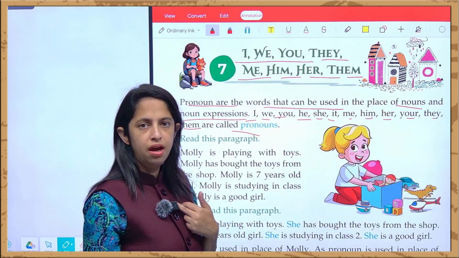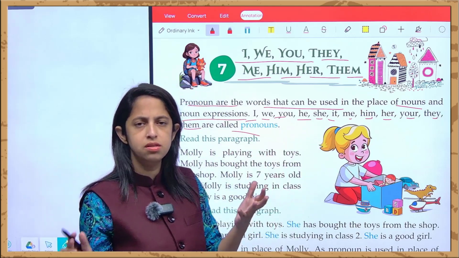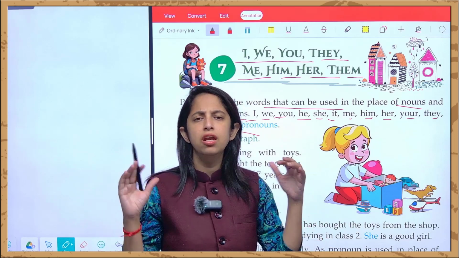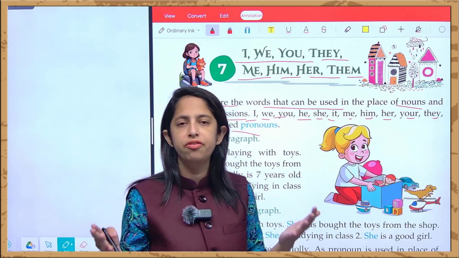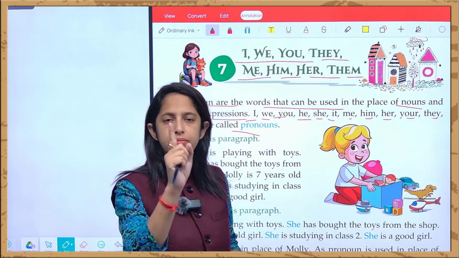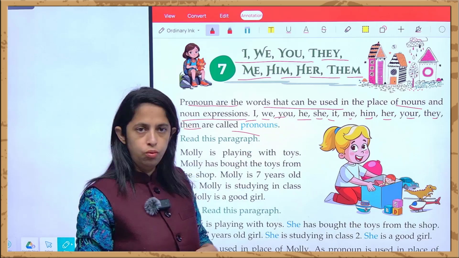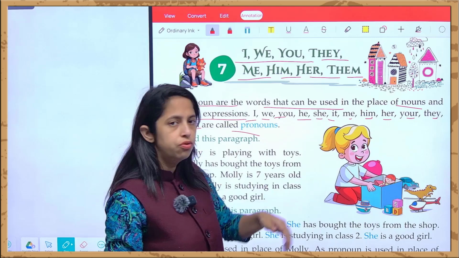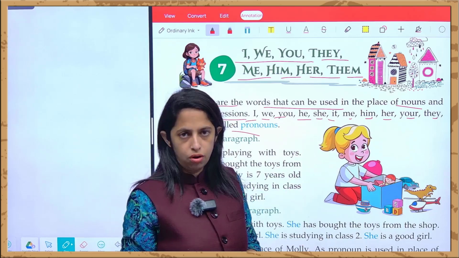I means me, we means when we are more than one, more than two, when many people are sitting together. Suppose we all are going to a picnic, right? Like we means our whole family. It can be our family, it can be our siblings, it can be our friends, whatever. You means whenever I am talking to the person in front of me, when there is a conversation between two persons, use you. He is to denote the male one, she is for the female one. It is used for an object or any non-living thing.